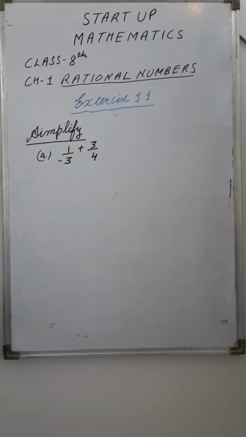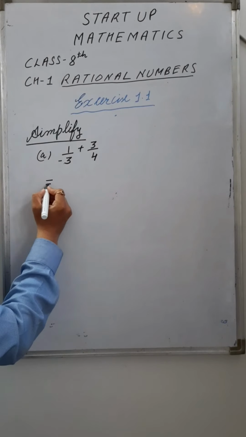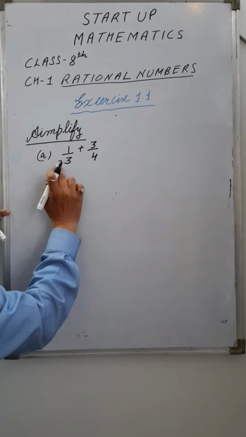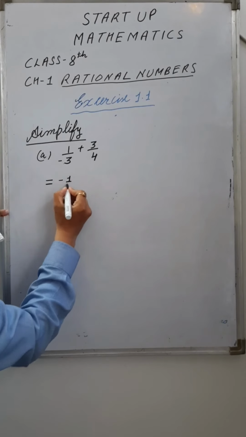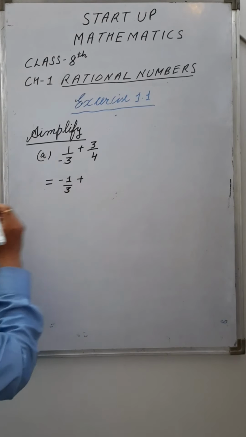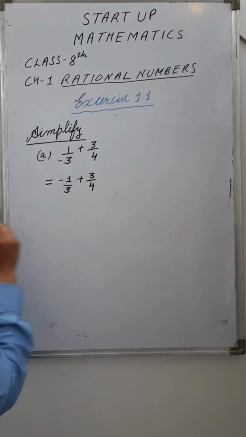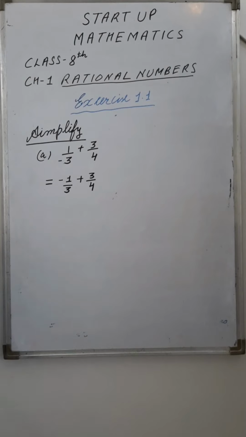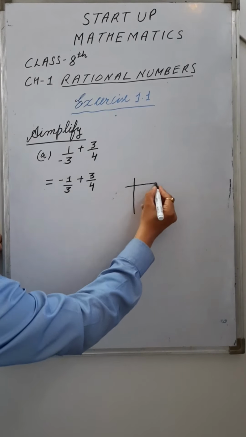Again, first of all, we write equal to sign. Take this sign to the numerator, that is minus 1 upon 3, right? Plus sign as it is. Next rational number 3 upon 4. One rational number is a negative rational number, another is positive rational number. We have to add these two rational numbers. First of all, we will take the LCM. Why we take the LCM?